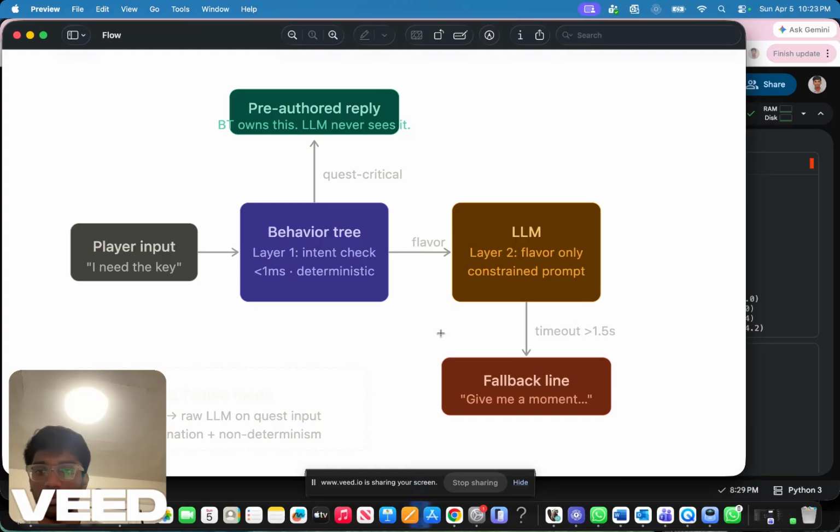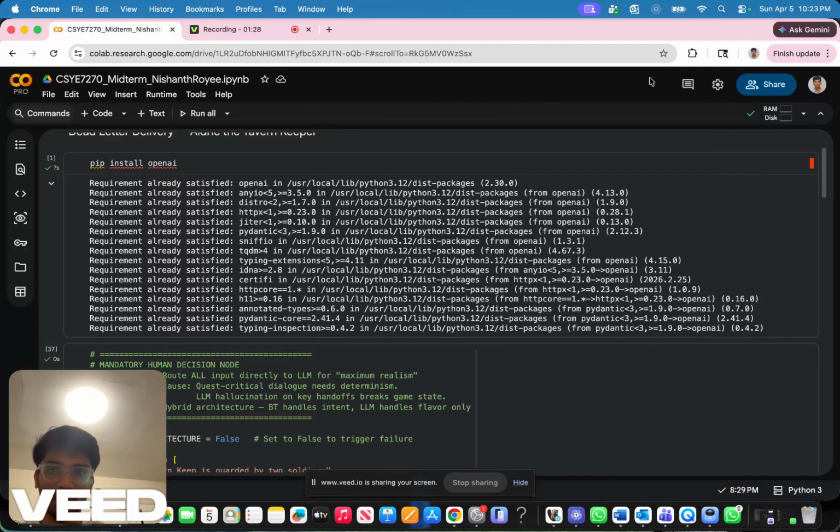Here we can see the failure mode I'm addressing. Most developers skip the BT entirely and send everything straight to the LLM. That causes three things: hallucination, non-determinism, and latency. My essay argues this is an architectural mistake, not a model mistake. And then we'll see the notebook.